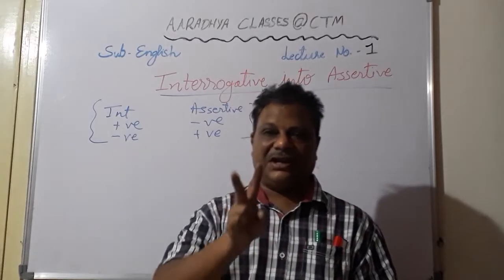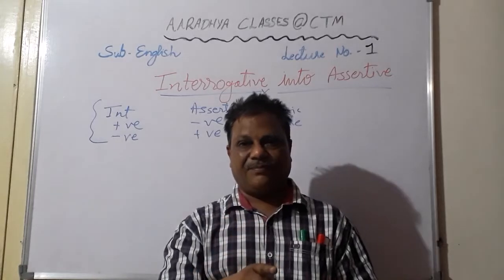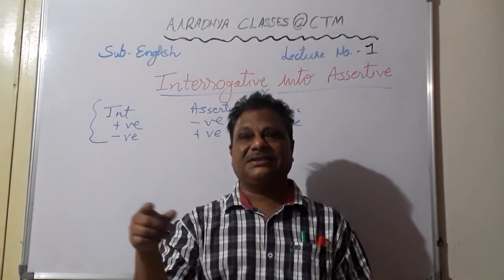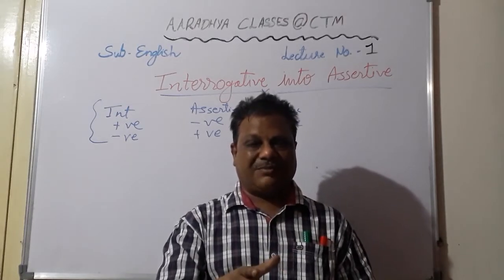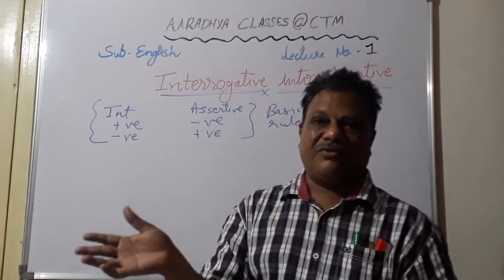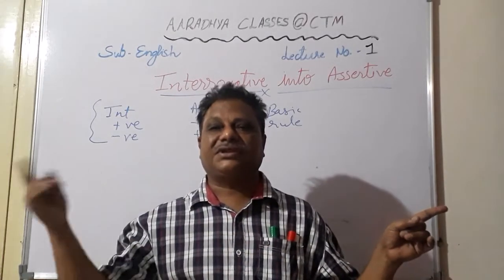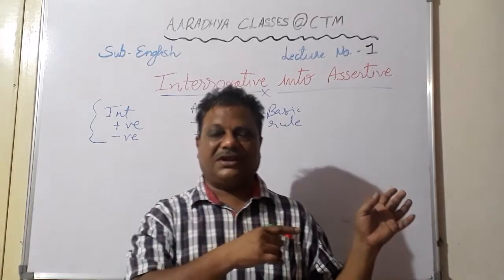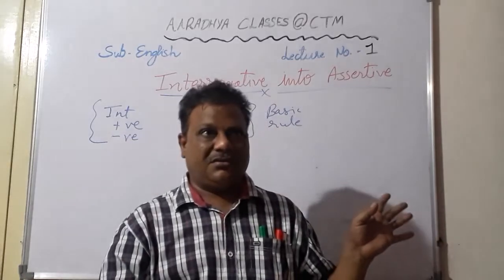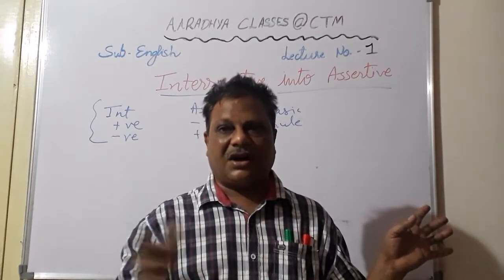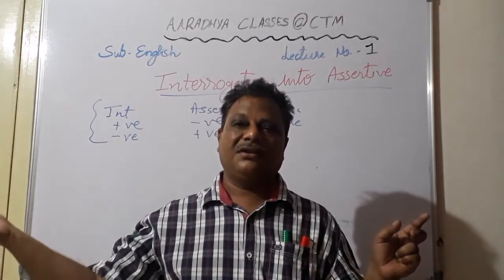In question tag, we are adding just two words at the end of the sentence. Okay, one is the helping verb, proper helping verb, and second is the pronoun suitable to the subject. For example, he doesn't love maths. So does he? Because the sentence is negative, so the question tag is positive. So does was already given as helping verb, we used it. Okay. Then you are a winner. So aren't you? Are is given, sentence is positive, we are making negative question tag.